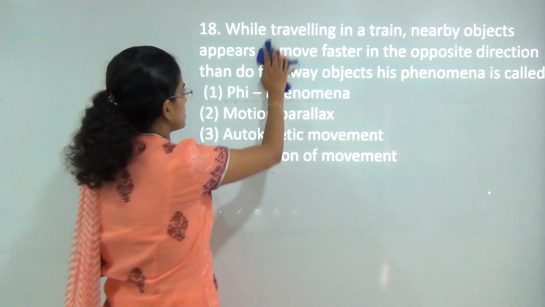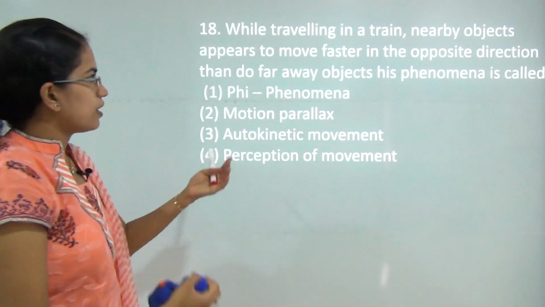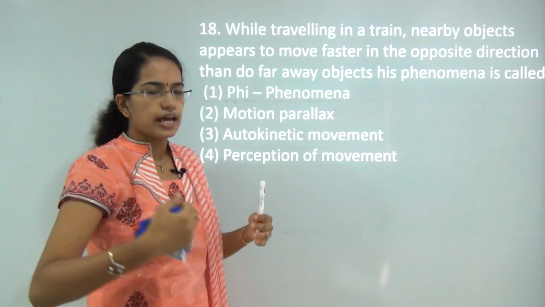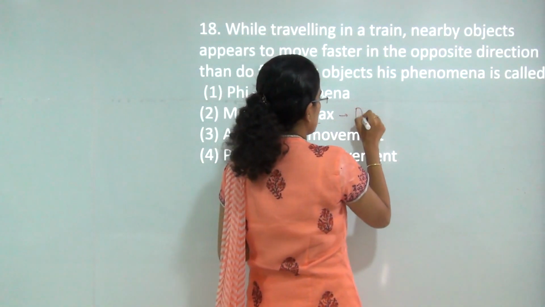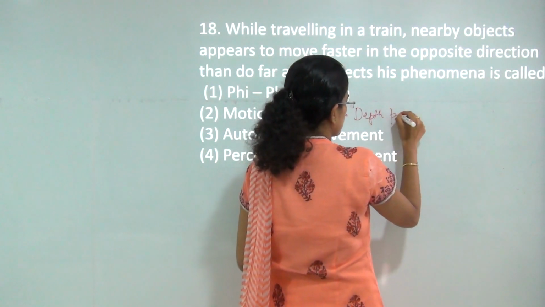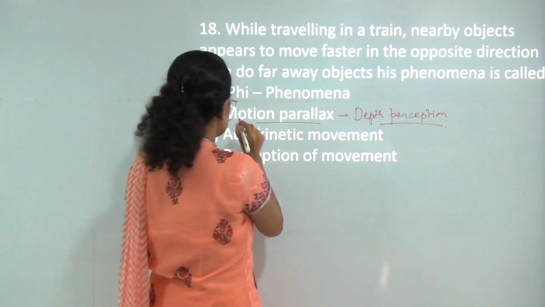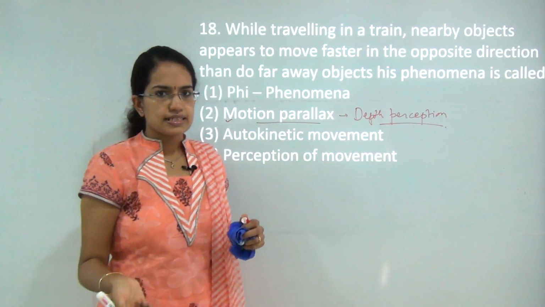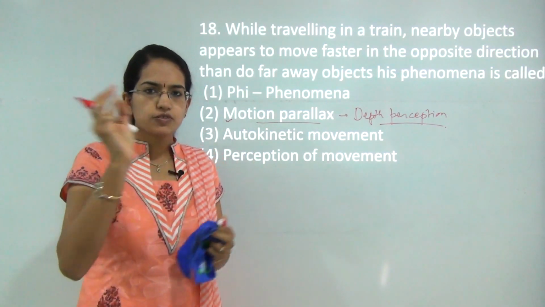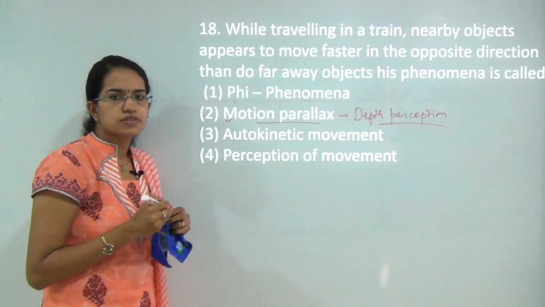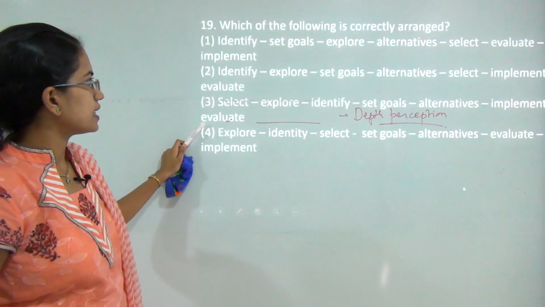The next question is, while traveling in a train, nearby objects move faster in the opposite direction as compared to the farther objects, and that is known as motion parallax. It is the effect of depth perception. We would cover this in detail when we talk about the types of perception. In a summary, I can say motion parallax is a phenomenon where the objects that are closer to you appear to move much faster as compared to objects which are far away. So the correct answer here would be motion parallax.